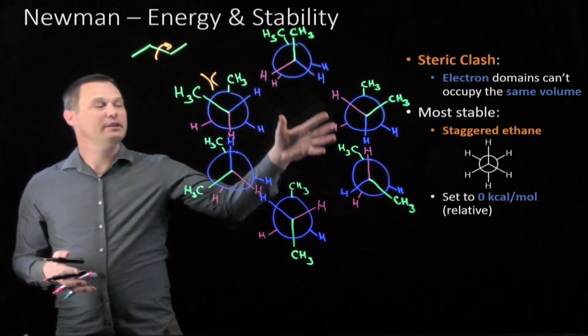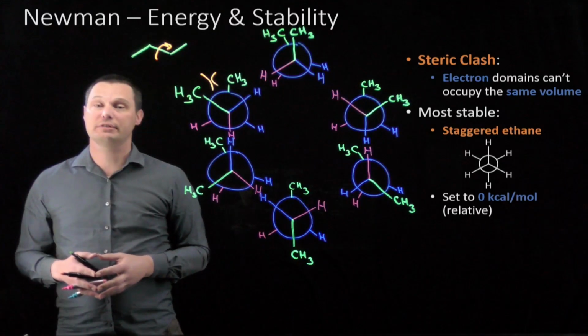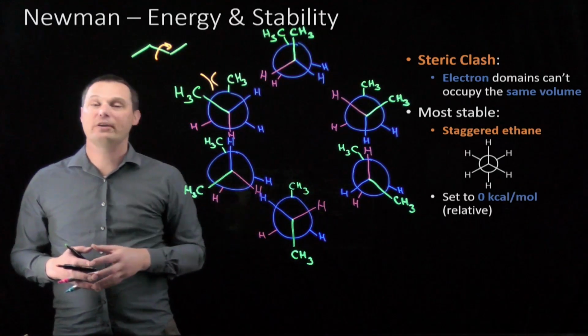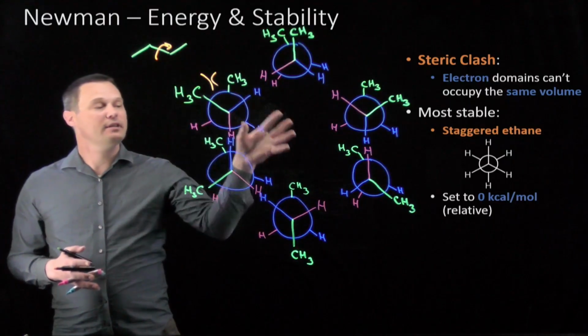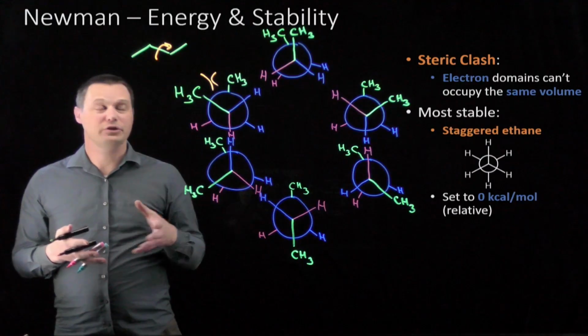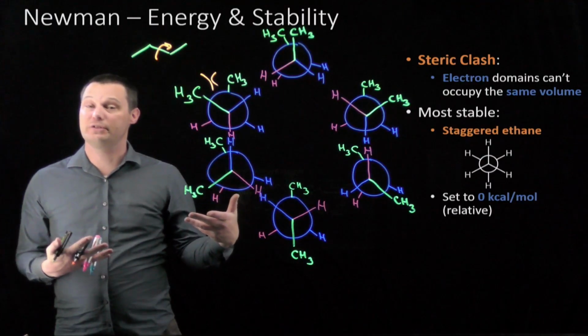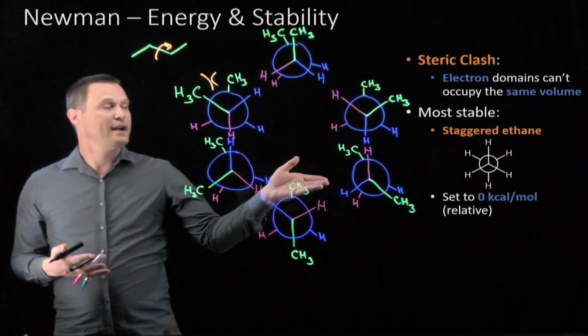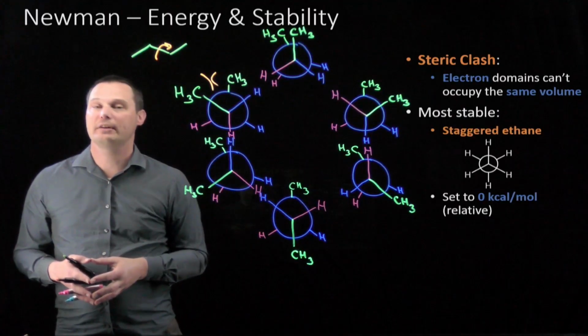When we quantitatively describe the relative energy of other Newman projections, we do so relative to staggered ethane. We arbitrarily set the relative energy of staggered ethane to 0 kcal per mole, and everything that's less stable than that is higher in energy with a positive energy value. Now, I say relative energy. Staggered ethane doesn't actually have an energy of 0. That would be absolute 0. That's not physically possible. So this is a relative scale. Relative to staggered ethane, everything is less stable, higher in energy than staggered ethane.